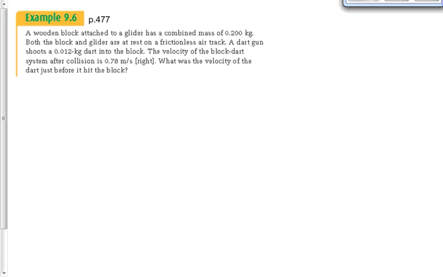All right, let's draw it. That's a strategy we can follow. Here's my block, and here's this little glider. The block and the glider have a combined mass of 0.200 kilograms. They're at rest. The block and the glider are at rest, so we're going to say its velocity is 0 meters per second.